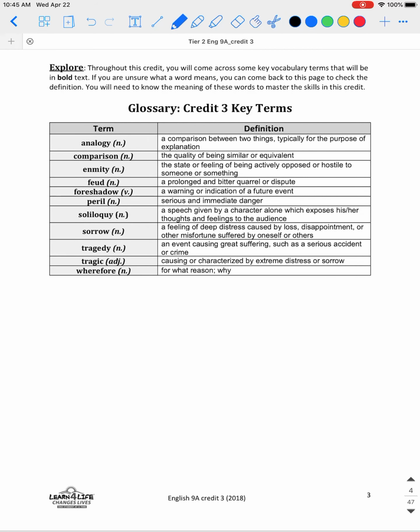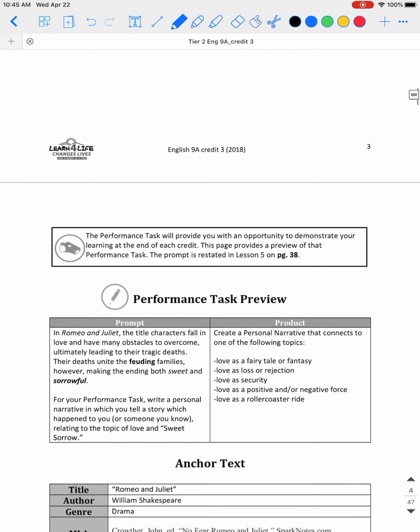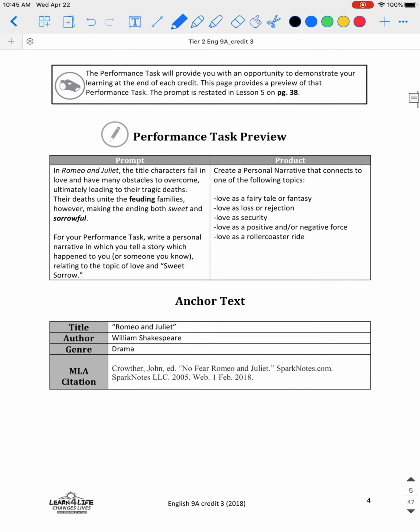Throughout this credit, you will come across some key vocab terms that will be in bold text. So this is your glossary terms. If you are unsure of what a word means, you can come back to this page. You will need to know the meaning of these words to master the skills in this credit. So it's really important that you use this page as a resource, especially in your mastery check portion of this credit. You will need to know what these words mean in order to pass that, and you can come back to it later on.